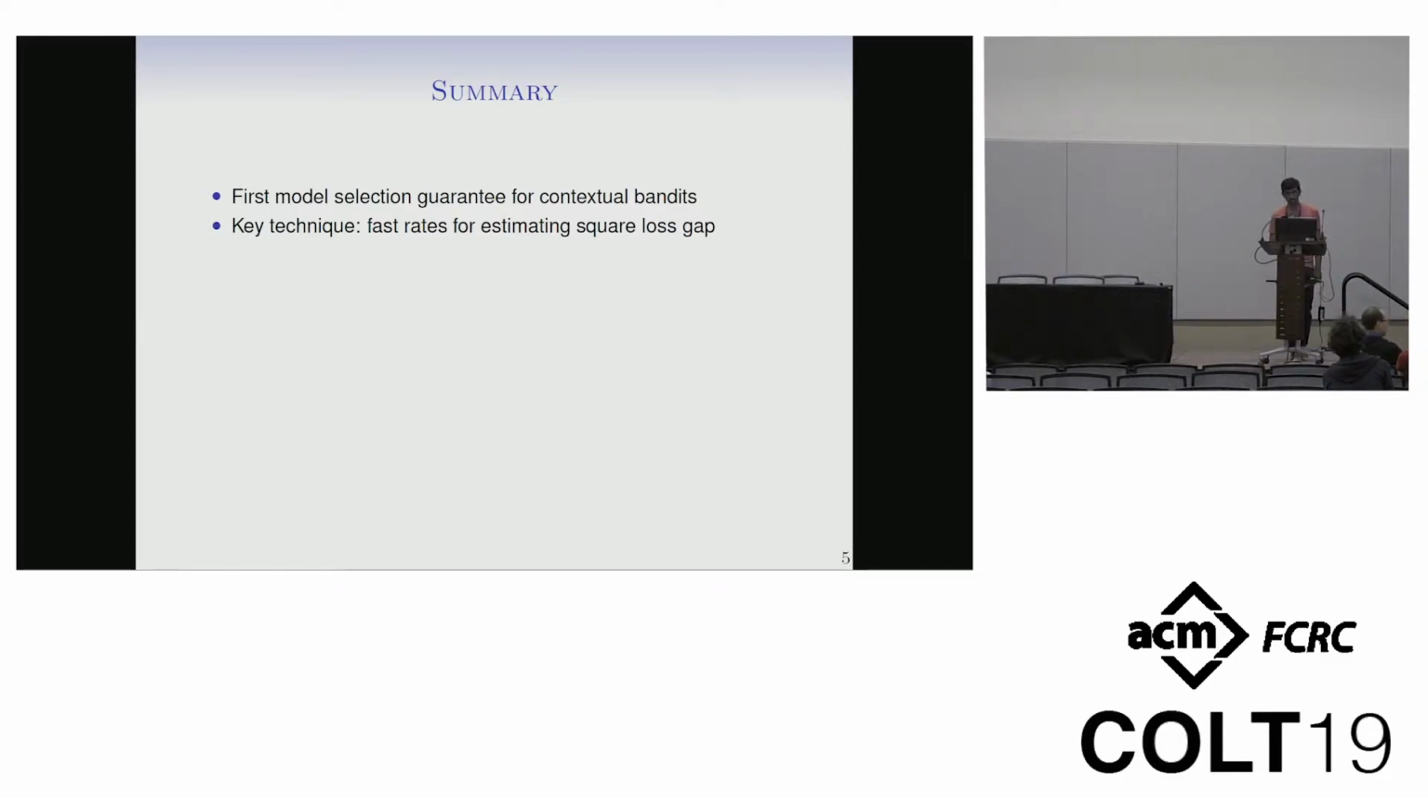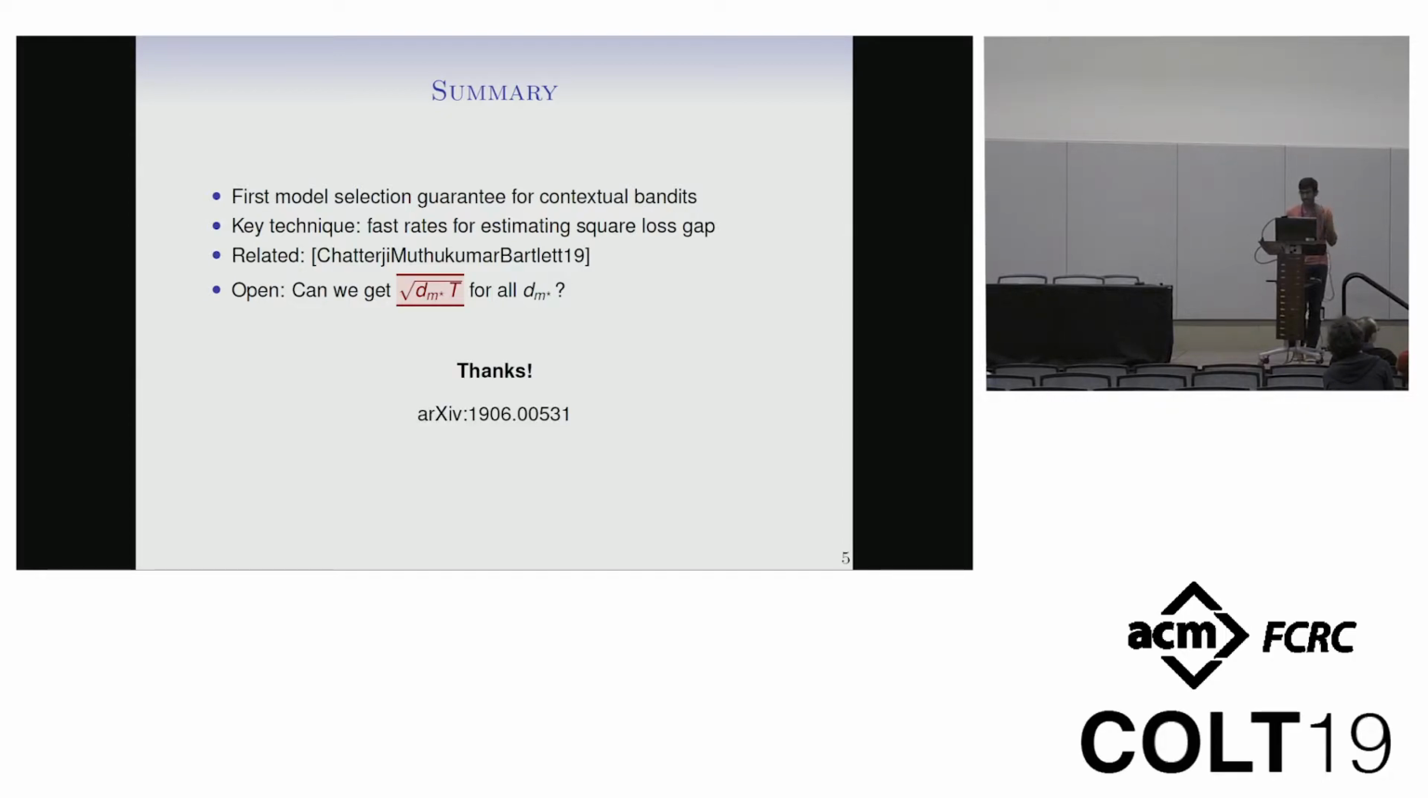Let me just summarize. So this is actually the first model selection guarantee that I know of for contextual bandits. The key technique is fast rates for estimating square loss gap. There's a recent paper on arXiv by Niladri, Vidya, and Peter that does something kind of similar. And I think an interesting open question, which I actually don't know the answer to, is whether we can get root dT regret for all d without knowing m star. Thanks, and that's a link to the arXiv paper.